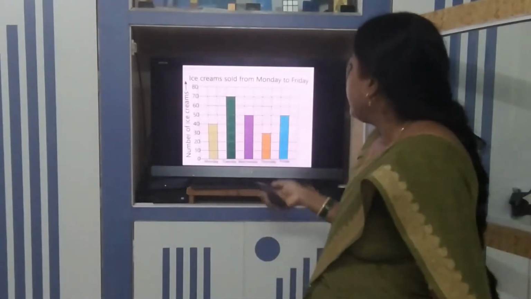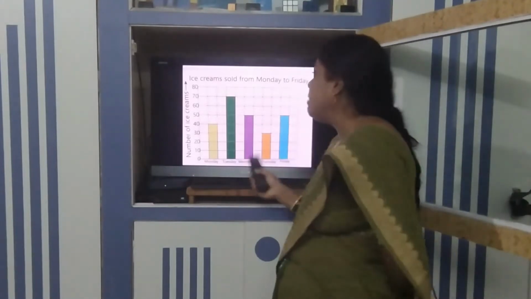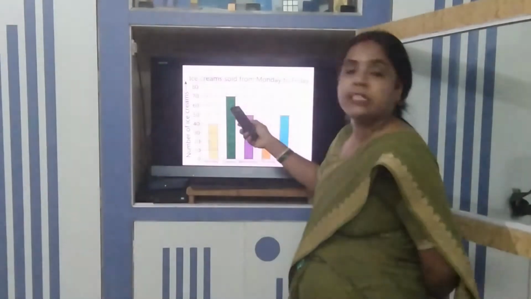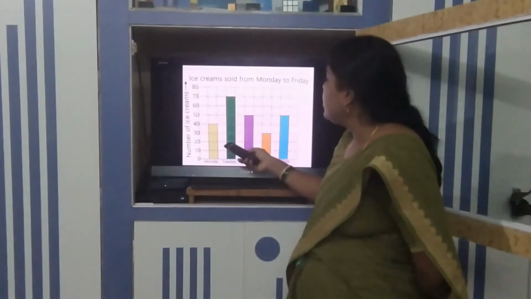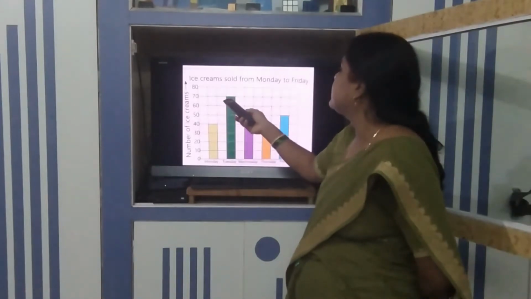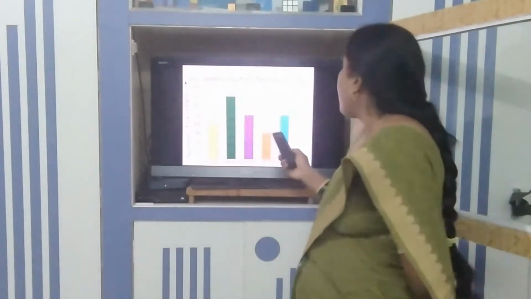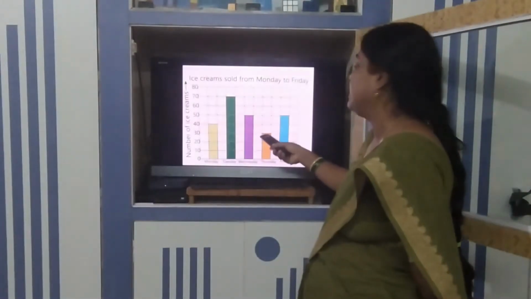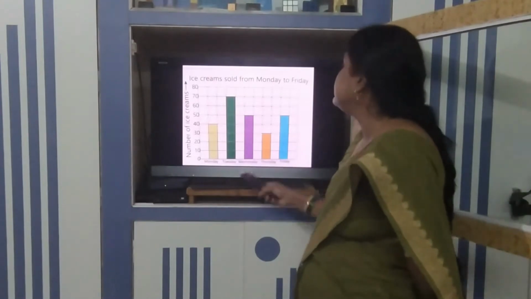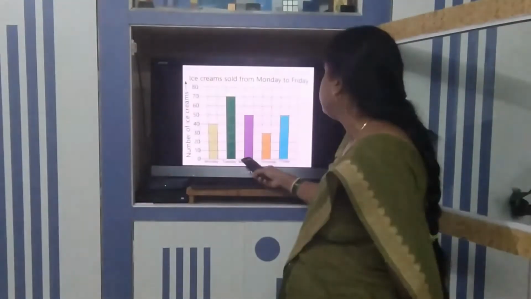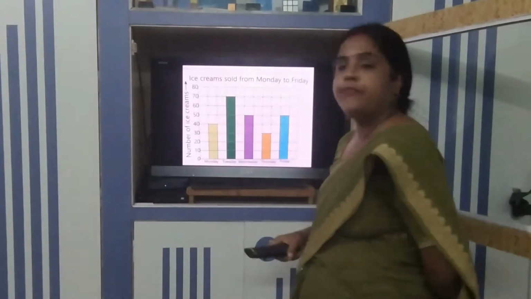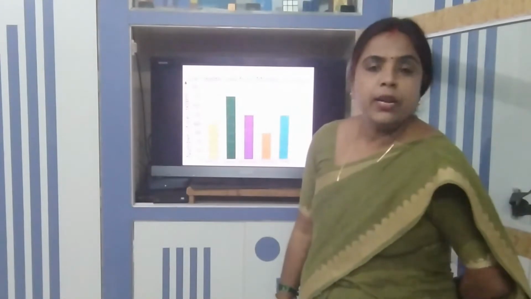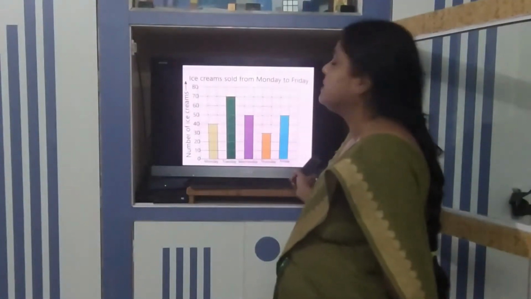Now, from this picture if I have to interpret the data, what will I interpret? On Tuesday the person sold the maximum number of ice cream. How many ice cream did he sell? 10, 20, 30, 40, 50, 60 and 70. On Thursday he sold the minimum number of ice cream, that is 10, 20 and 30. On Friday and Wednesday he sold an equal number of ice cream, that is 10, 20, 30, 40 and 50. And on Monday he sold 40 ice cream. Clear? So from this picture I interpreted this data.